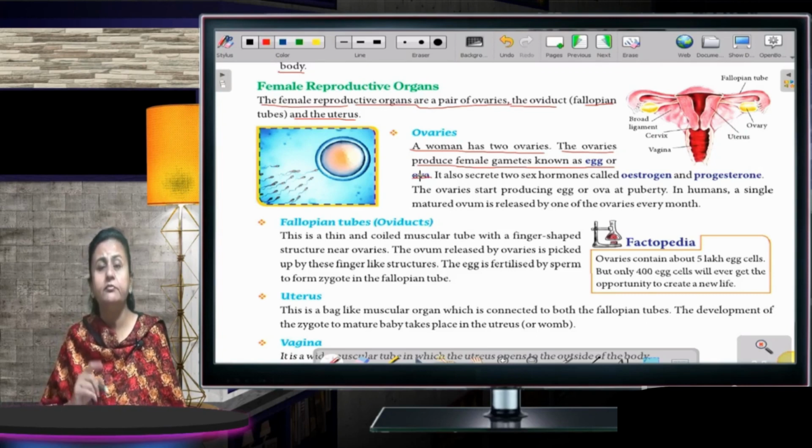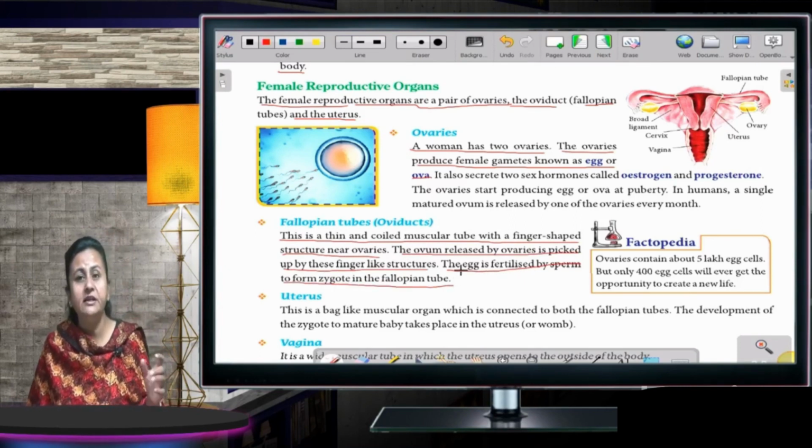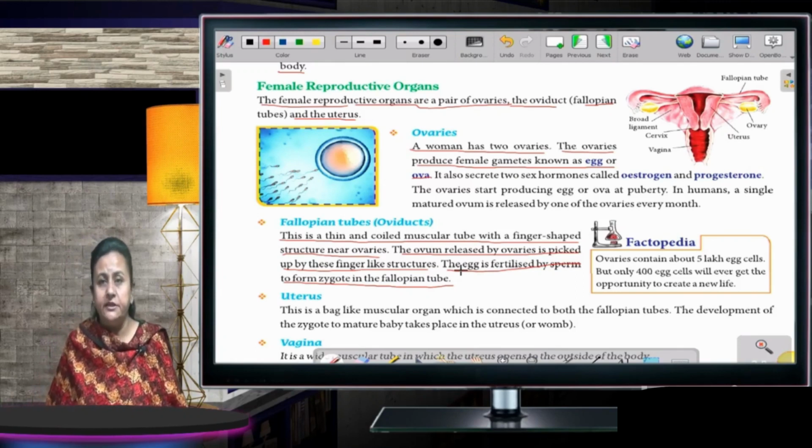Now we talk about fallopian tubes. This is a thin and coiled muscular tube with a finger-shaped structure near the ovaries. The ovum released by the ovaries is picked up by these finger-like structures. The egg is fertilized by sperm to form the zygote in the fallopian tube. Where does the egg start developing? It starts developing in the fallopian tube.